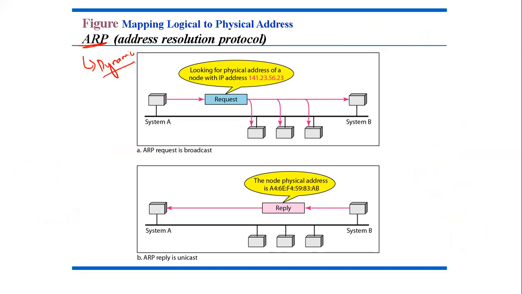Anytime a host or a router has an IP datagram, that is a packet, to send from one host to a different router, it has the logical address. So it will have the logical address of the destination. Logical is basically an IP address. Now, where is it obtained from?